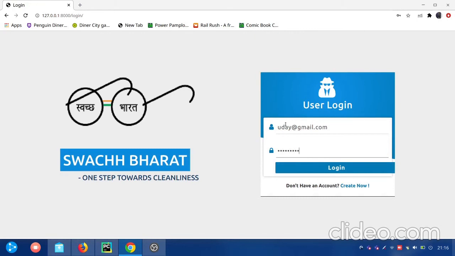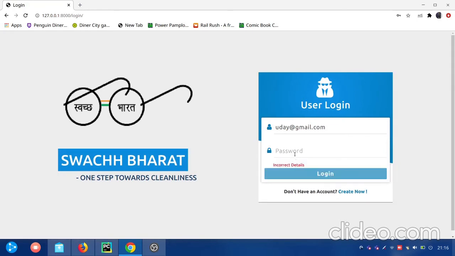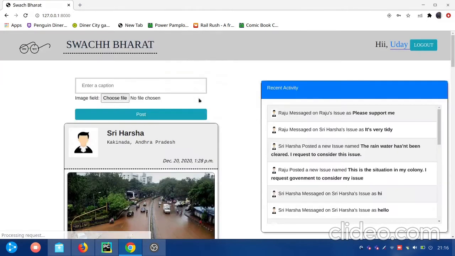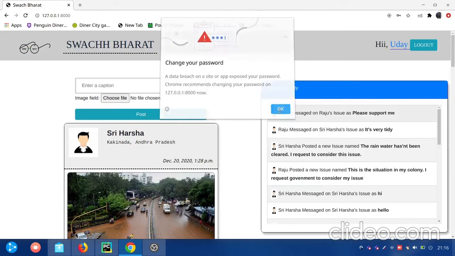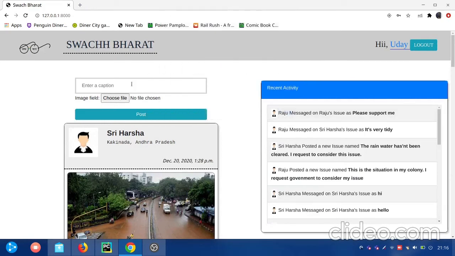Let us log in correctly. I have intentionally given a wrong password. It throws an error. The password is encrypted so that even the superadmin cannot see it. This is the first task given in this portal. Let us do the second task, which is uploading an issue.